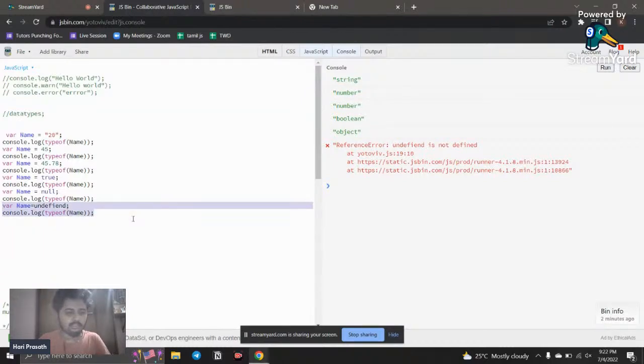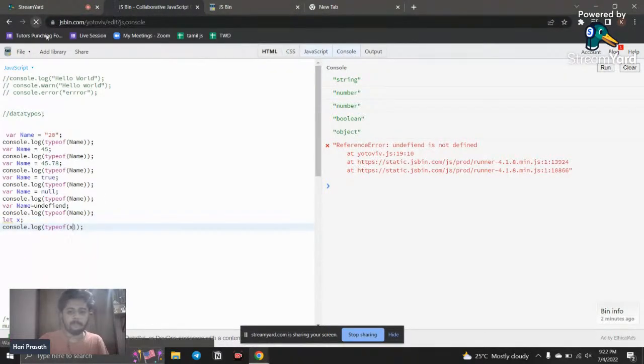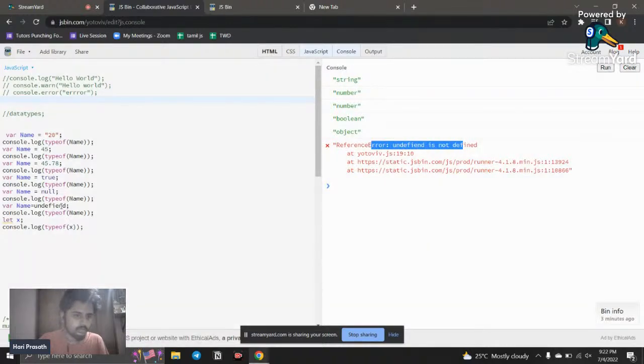I'll copy this and paste it, and I'm going to say let x, simply x, and here x. Just give a minute. Reference error, undefined is not defined. Undefined.